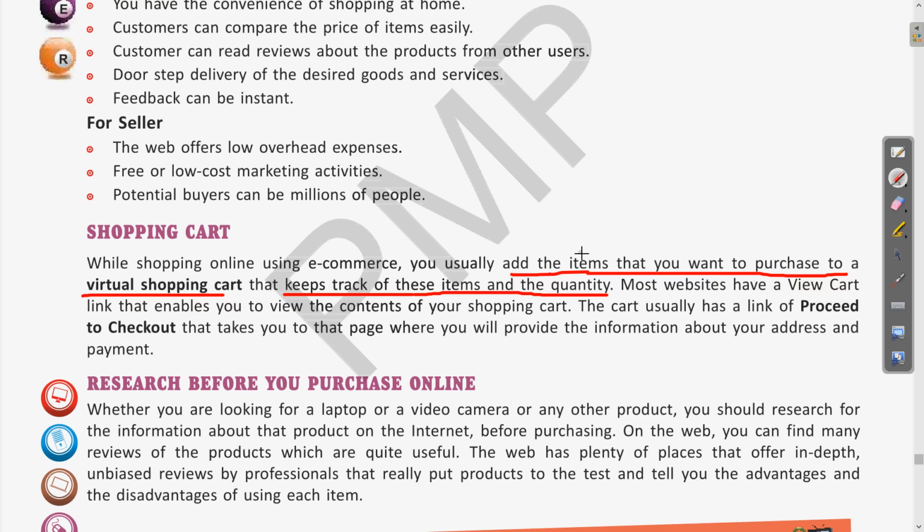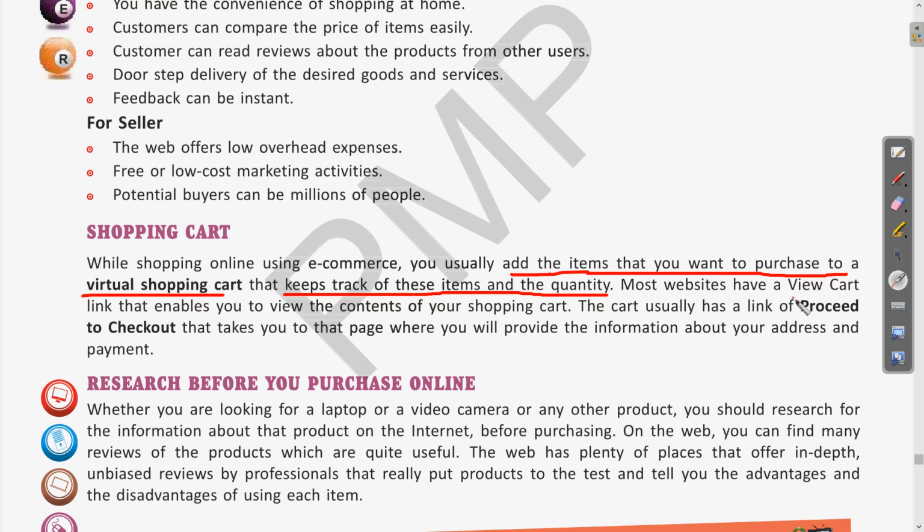Clear? So suppose you are purchasing any electronic equipment, any food item, any clothes. Clear? So this way, suppose there are a number of different items, then the quantity can also differ. Suppose we want two books of the same publisher or the same author. So this way, the quantity as well as the number of items can all be tracked using this virtual shopping cart. Clear?